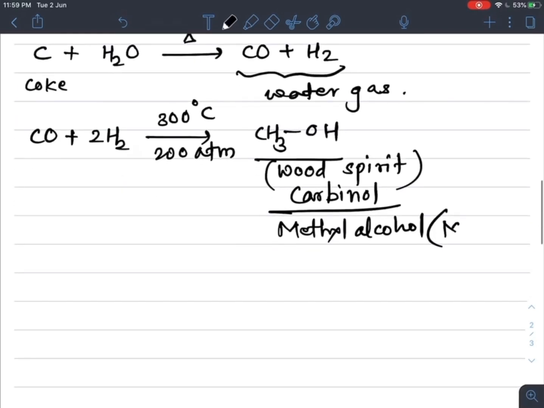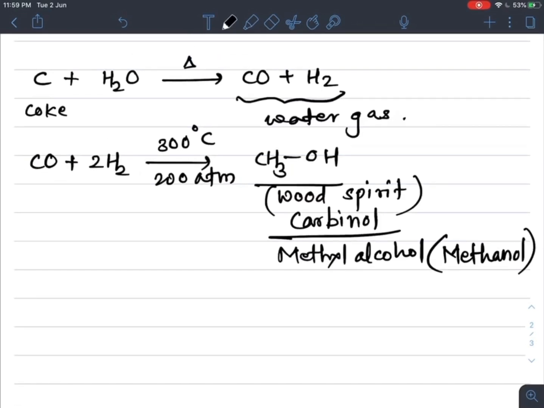So methanol is prepared from water gas or red coke. When heated at a high temperature, we get its corresponding wood spirit, that is carbinol, also called methyl alcohol, CH3OH.